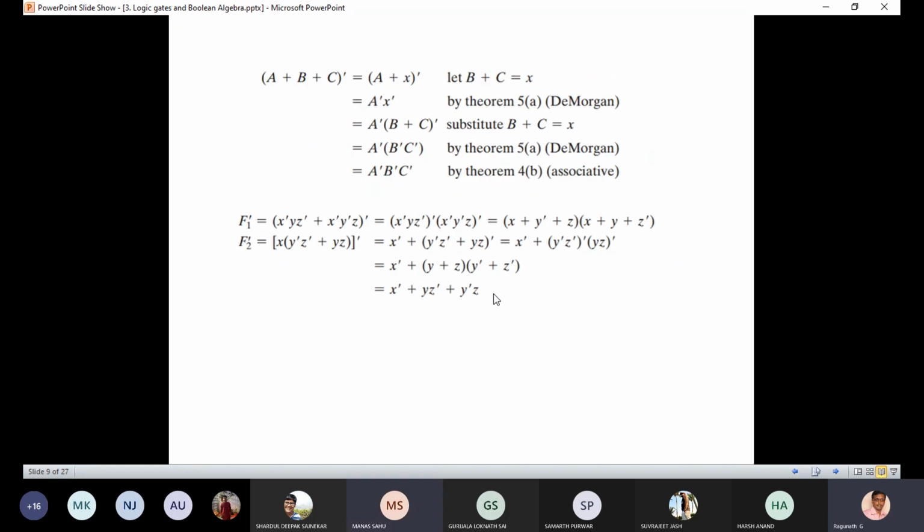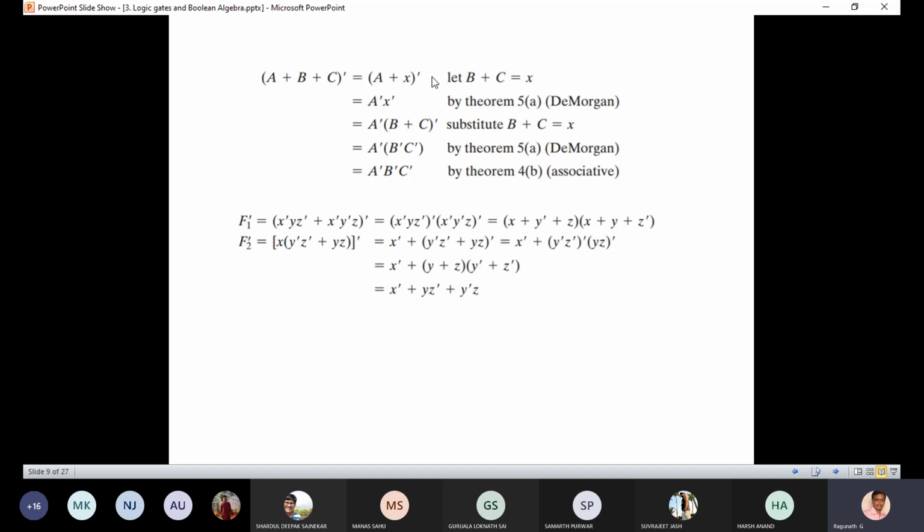Now, I told you, which theorem says a plus b plus c whole bar equals a bar b bar c bar? De Morgan's. Okay, De Morgan's. I told you, we can prove De Morgan's with the help of the postulates also.